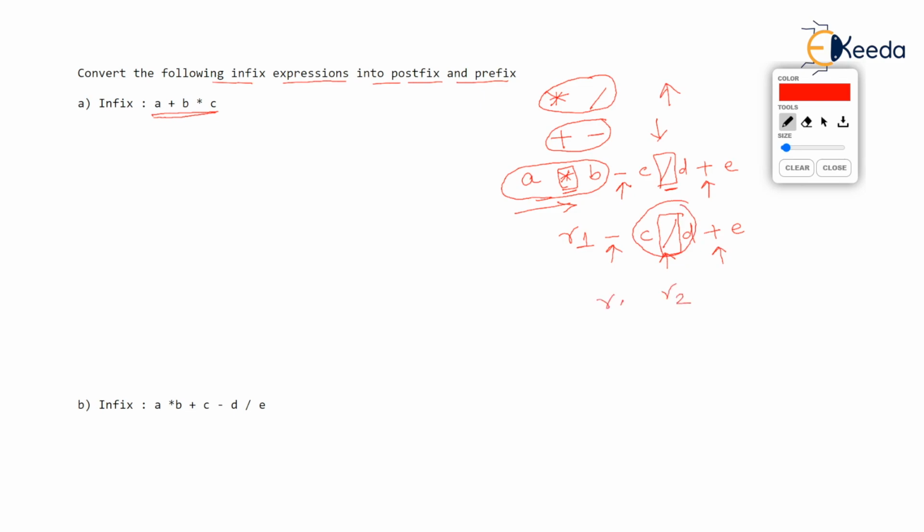So we have R1 minus R2 plus e. Now the two operators pending are minus and plus, and both have equal priority. Remember, minus and plus have equal priority. Then which one will be solved first? Because both appear in the same expression, solve that operator first which comes first from the left hand side. So R1 minus R2 will be dealt with. We will get some result R3 plus e. And now finally R3 plus e will give us the final result R4.